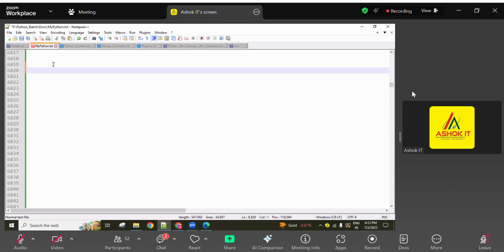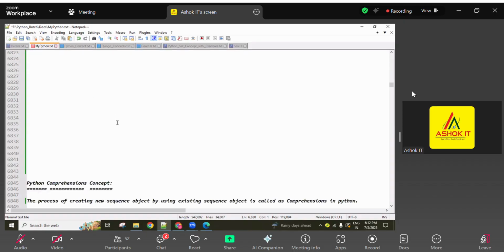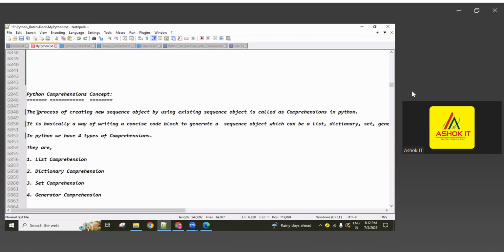Python. About each type we have to discuss. Okay, now? So first, comprehension means what? Its purpose is what? We will discuss, guys. Okay, check it here. The process of creating a new sequence object by using an existing sequence object is called comprehension